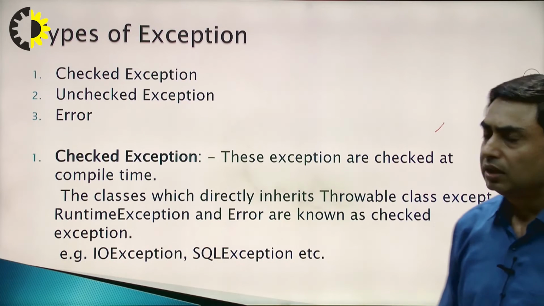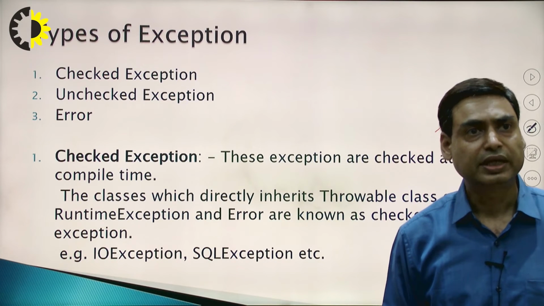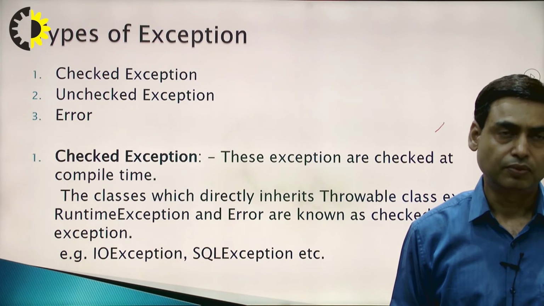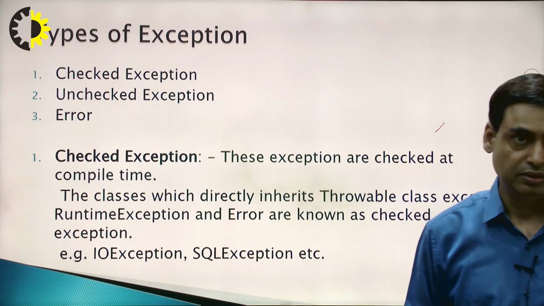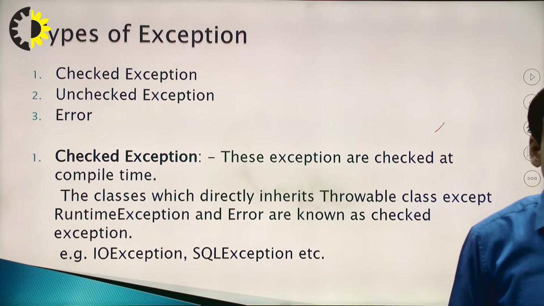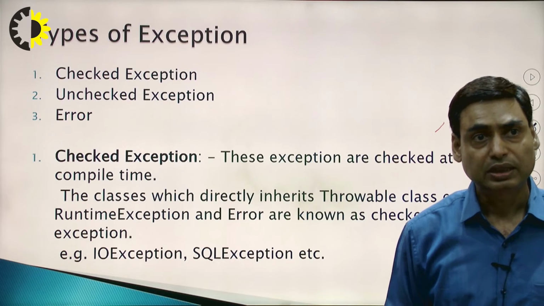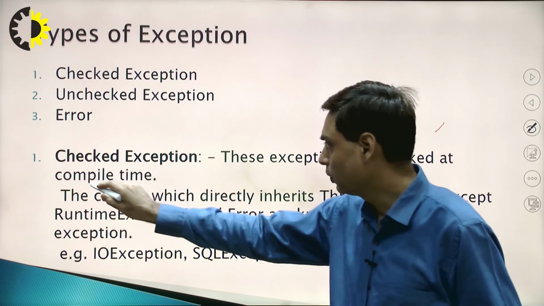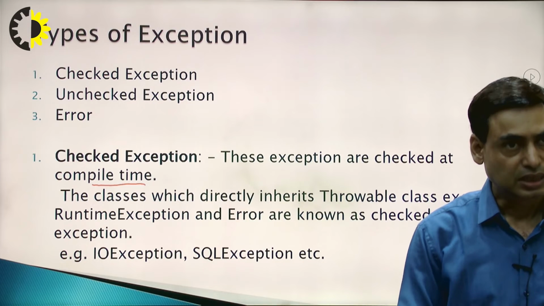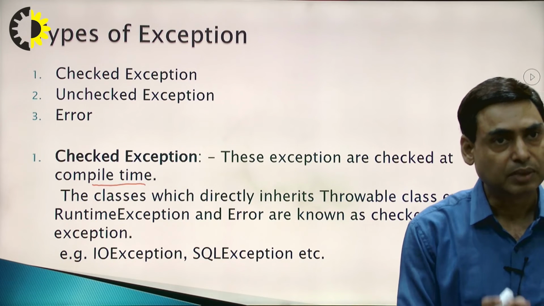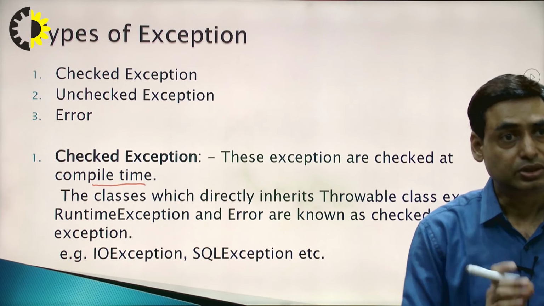Now basically there are 3 categories of exception. The first one is checked exception, then unchecked exception, and error. Now understand the checked exception. These exceptions are checked at compile time. Meaning, when you type the program, save it and compile it, at that time the exception is checked.